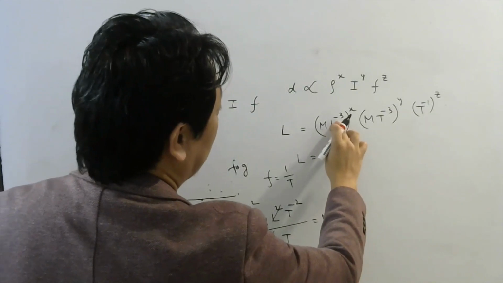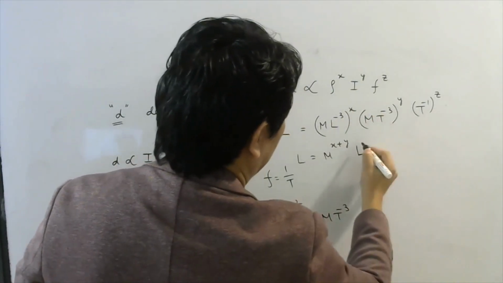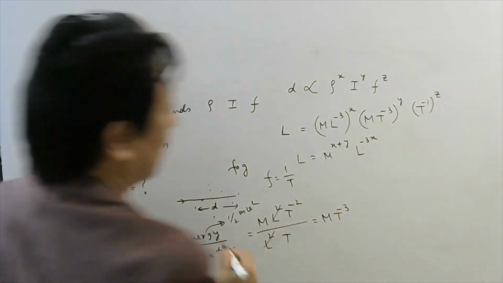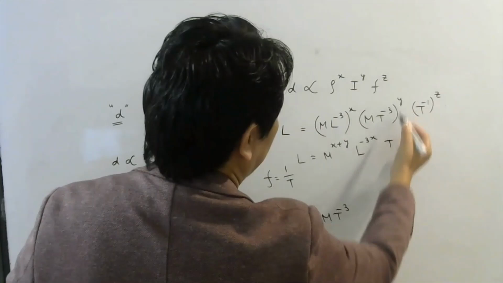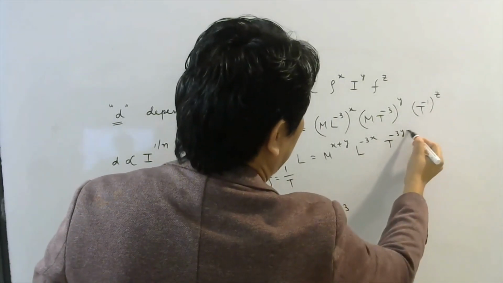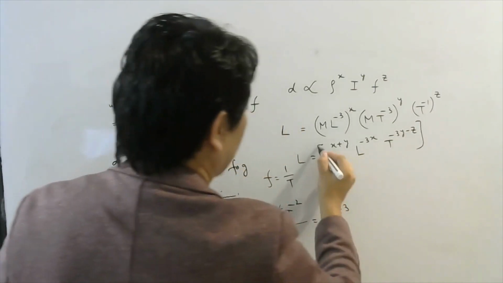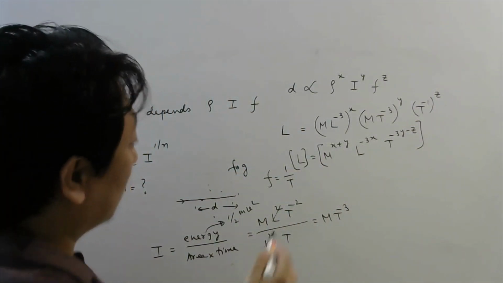Here L power minus 3x, there is no L elsewhere. And t power: here there is no t on the left, this is minus 3y, and here minus 1 into z, so minus z. Now we need to equate the powers.